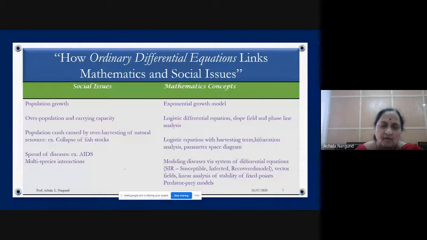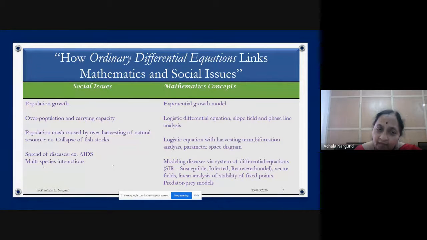These models you have already seen in your books. All textbooks have this: population growth, exponential growth, population growth as a social issue. The mathematical concepts used are the exponential growth model, overpopulation and carrying capacity, the logistic differential equation, slope field and phase line analysis, and population crash caused by over-harvesting of natural resources. This is important; this is what we call the logistic equation.